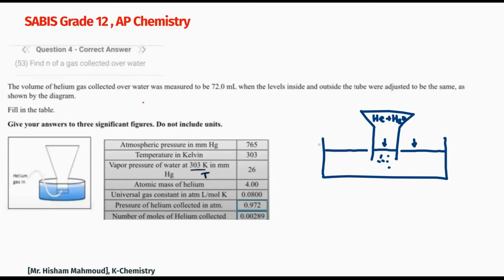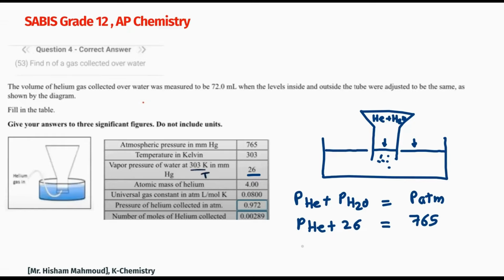So the pressure of the helium plus the pressure of the water vapor equals the outside pressure, which is the atmospheric pressure. This means that 765 is equal to the pressure of the helium plus the pressure of the water, which we mentioned is 26 millimeter Hg. So if you want to calculate the pressure of the helium, all you have to do is subtract 26 from both sides. So the pressure of helium is equal to 765 minus 26, which gives us 739 millimeter Hg.